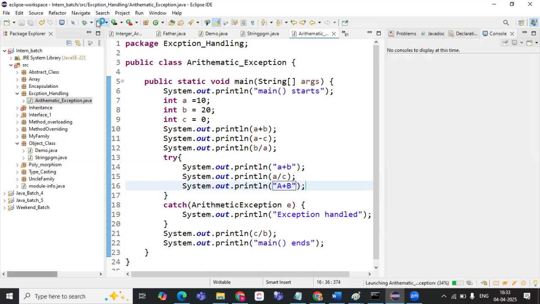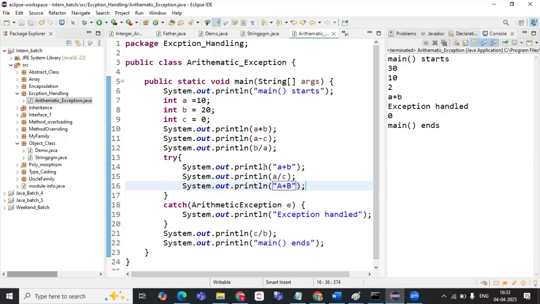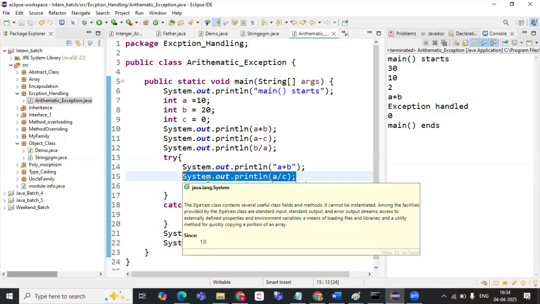Okay. See, this statement is getting printed, but at this particular statement the exception is occurring, right? So once the exception occurred, the controller will jump to the catch block. It will not execute the further statements which come after the statement where the exception is occurring. Okay, this is what that statement means.